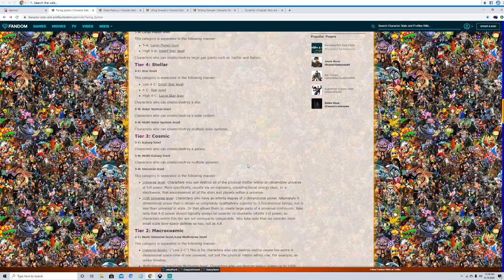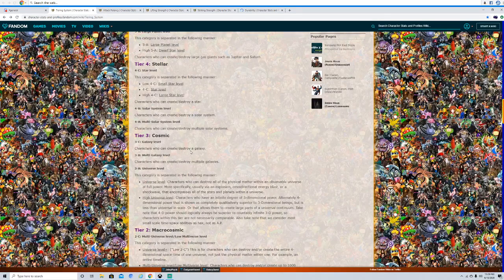Now for places like Galaxy and Multi-Galaxy, people have scaled Sidious from Star Wars to Galaxy or Galaxy Plus. So you can use Sidious as an example. I'm not sure where he is consistently, but I've heard he can at least destroy multiple solar systems or galaxies, possibly. So you can use Lord Sidious from Star Wars as an example.